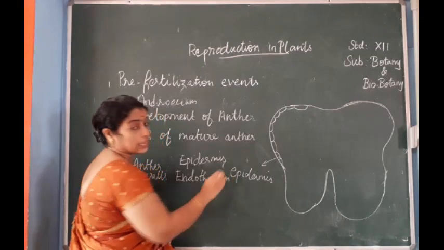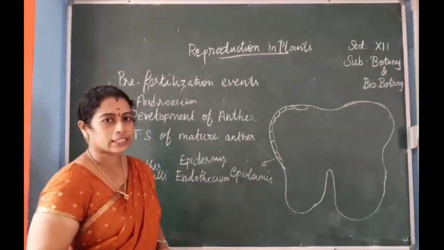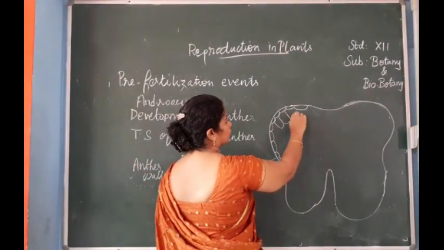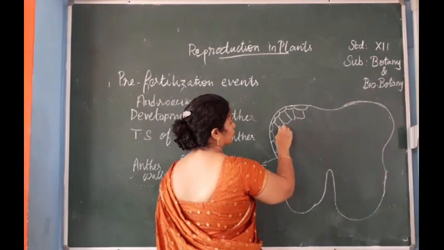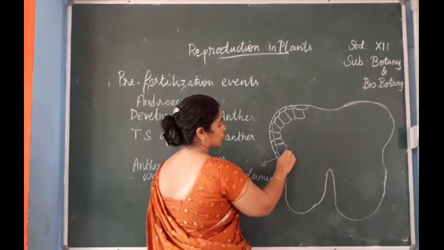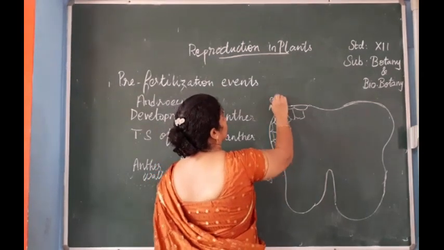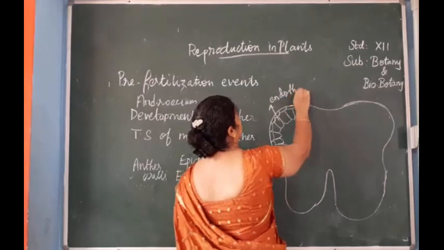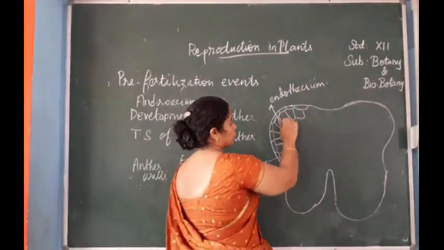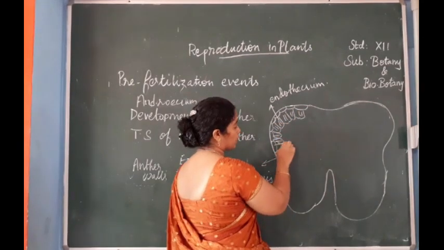Second layer is endothecium. It is made up of radially elongated cells, and it is hygroscopic in nature.